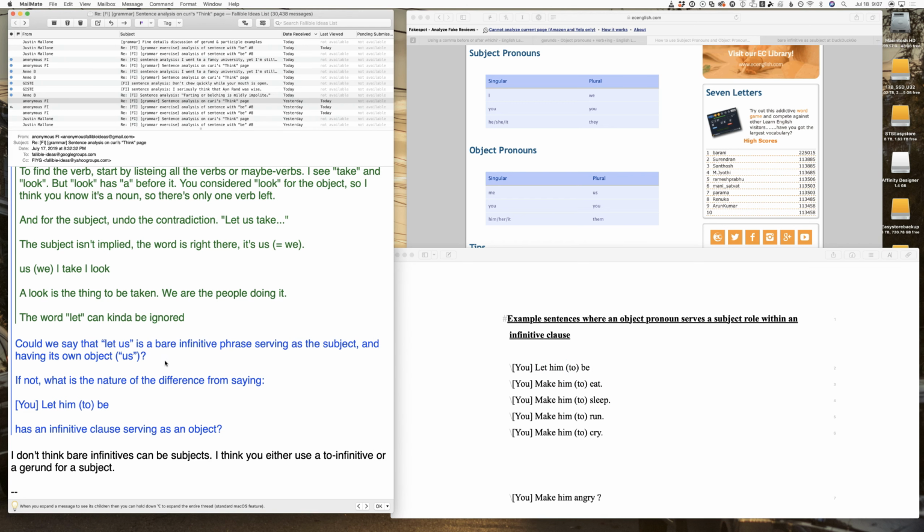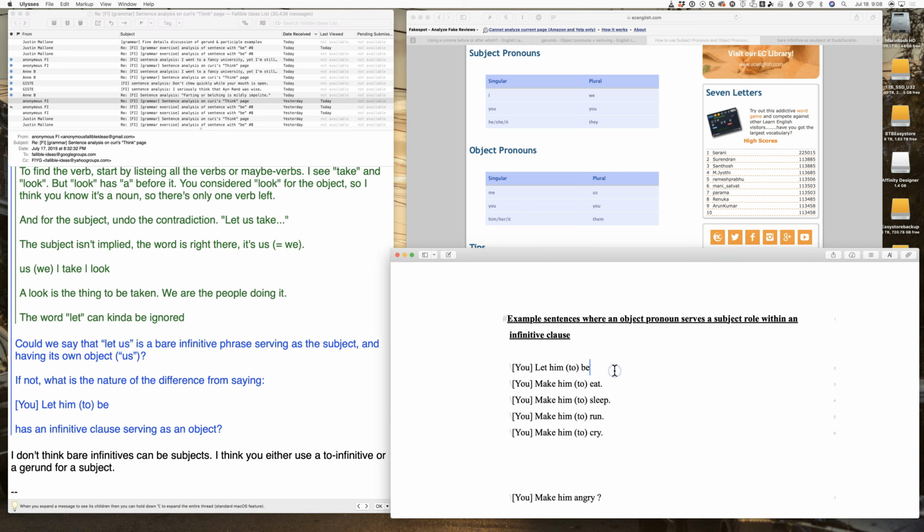Whereas, I think what I was trying to solve here is make the us some kind of object, because it's an object pronoun. I want to justify the use of the object pronoun in some way. So here the mental process is, well, it's part of an object of the sentence, so that's okay.